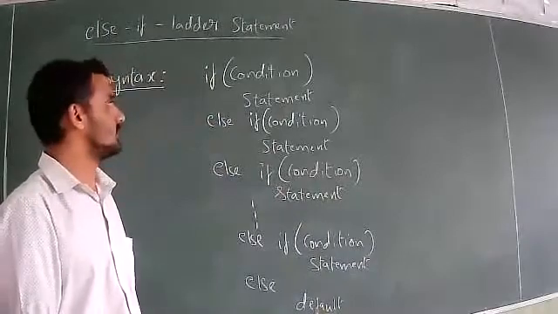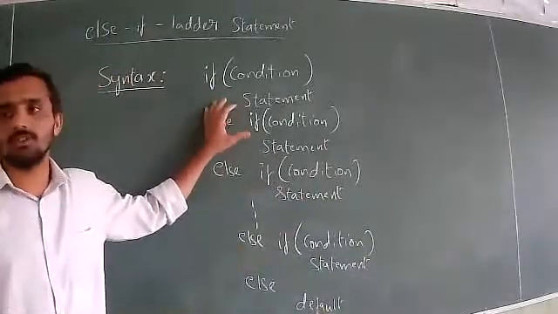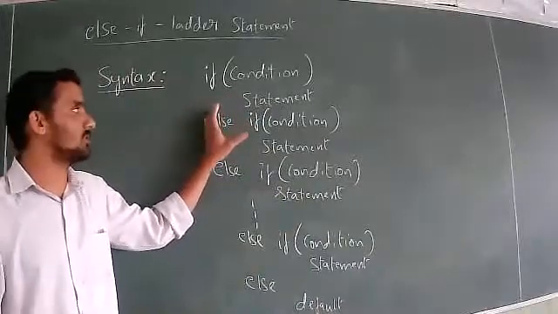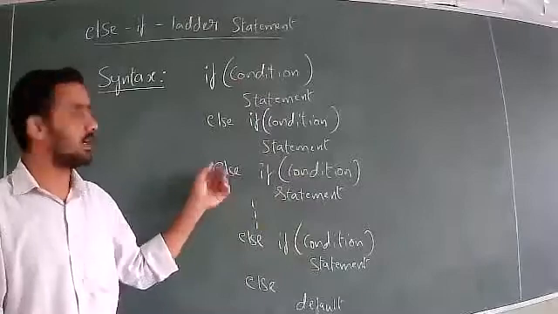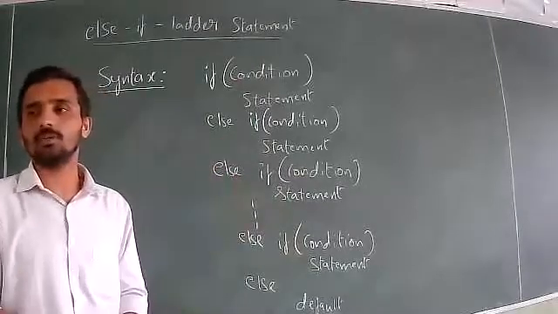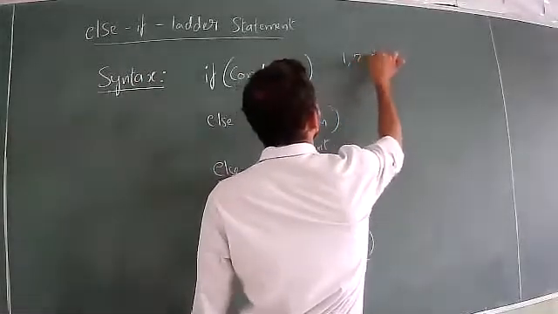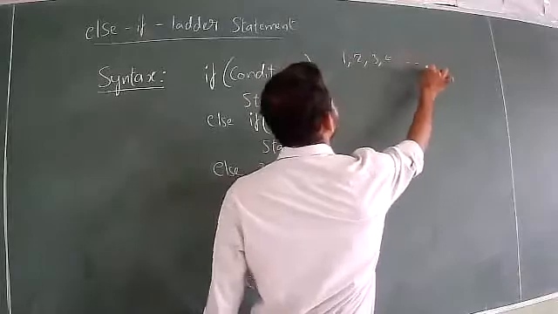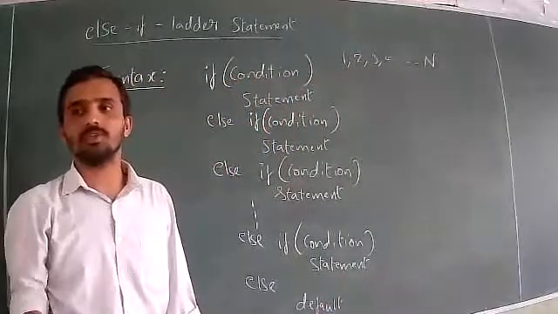This is the syntax. In case of else if ladder, multiple conditions and multiple statements will come across. Remember, multiple conditions, multiple statements, and even multiple else parts are there. You remember in mathematics, we have 1, 2, 3, 4 up to n, or 1 plus 2 plus 3 plus 4 up to n.